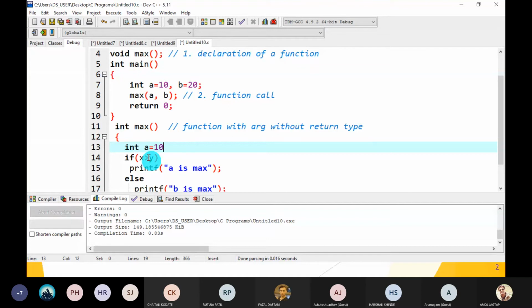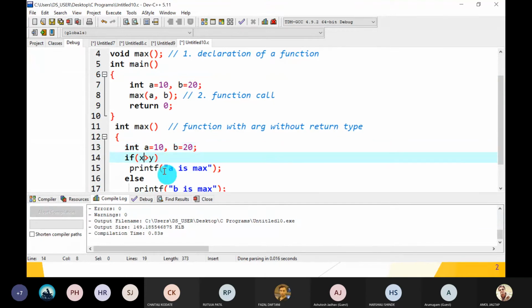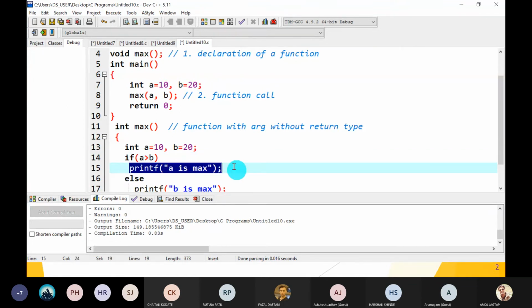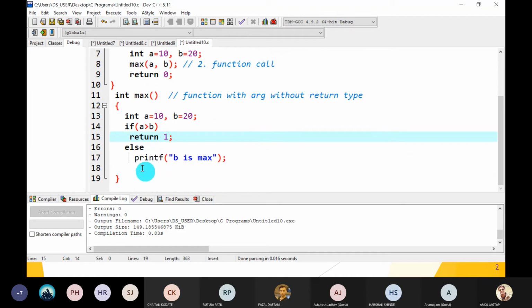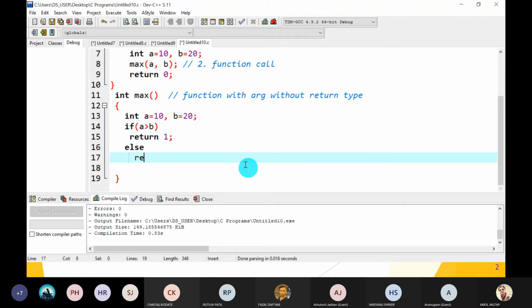Max, you have to take yourself A is equal to 10, B is equal to 20. Then decide which one is the max, A or B. If A greater than B, don't display yourself, you just return. So return what? Return 1 if A is max and return 2 if B is max. Okay. Now its return type is int.